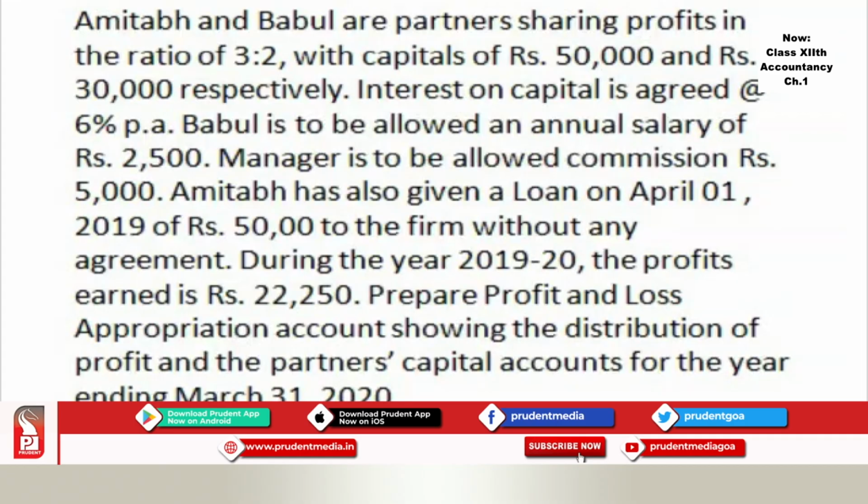Amitabh and Babul are partners sharing profits and losses in the ratio of 3:2 with capitals of rupees 50,000, rupees 30,000 respectively. Interest on capital is agreed at 6% per annum. Babul is to be allowed annual salary of rupees 2,500. Manager is to be allowed a commission of rupees 5,000. Amitabh has also given a loan on April 1st, 2019 of rupees 50,000 to the firm without any agreement. During the year 2019-20, the profits earned were rupees 22,250.